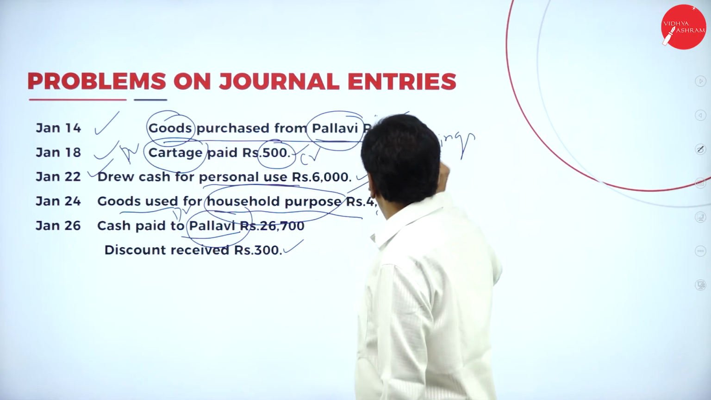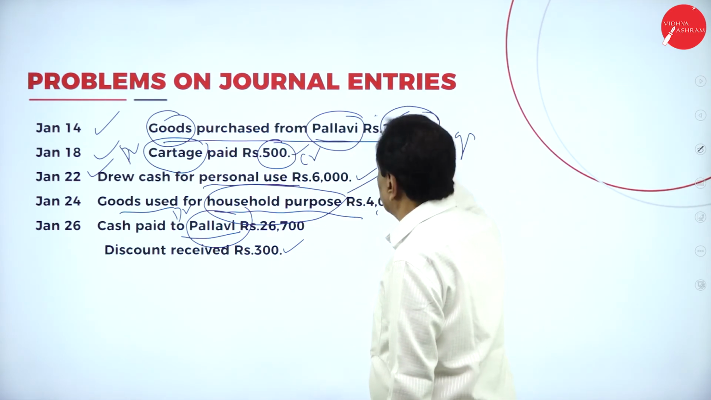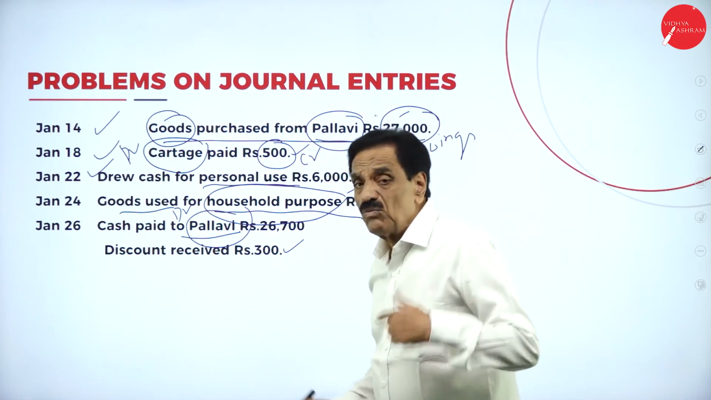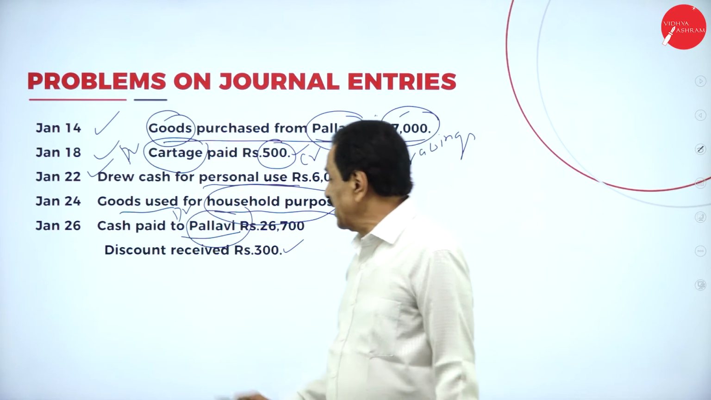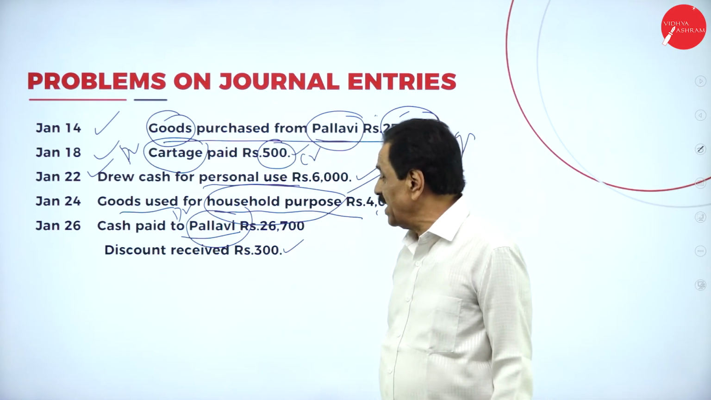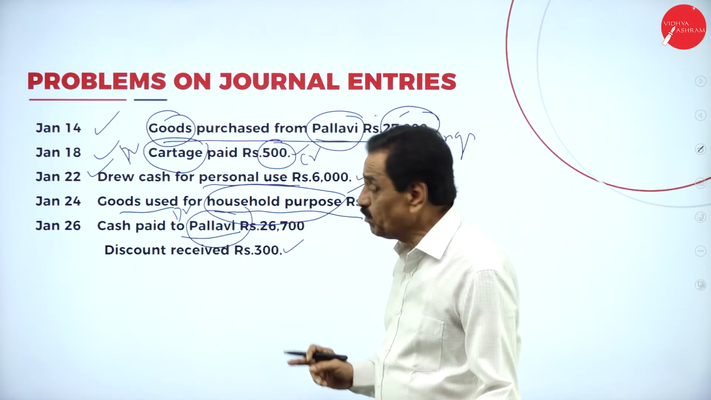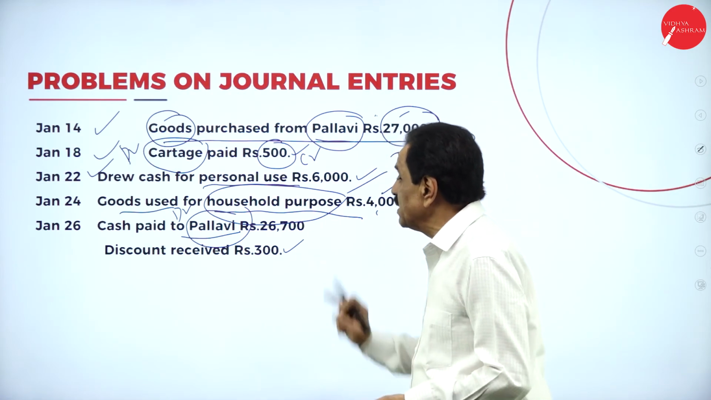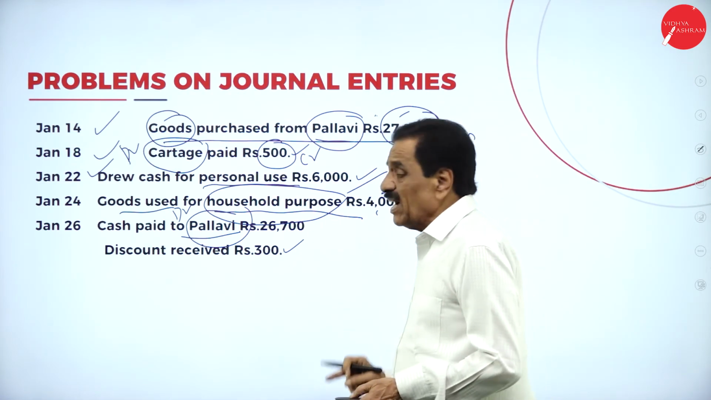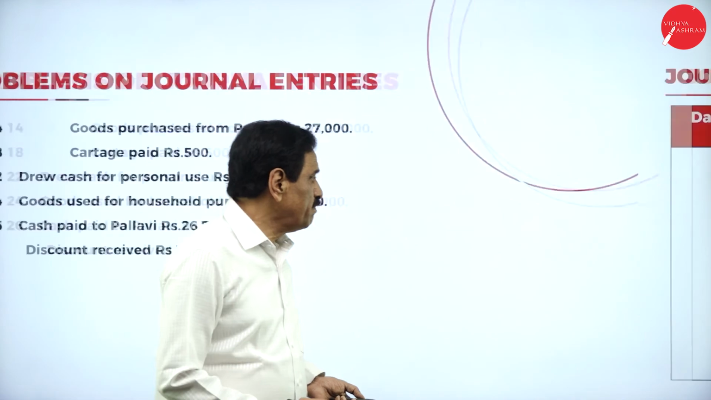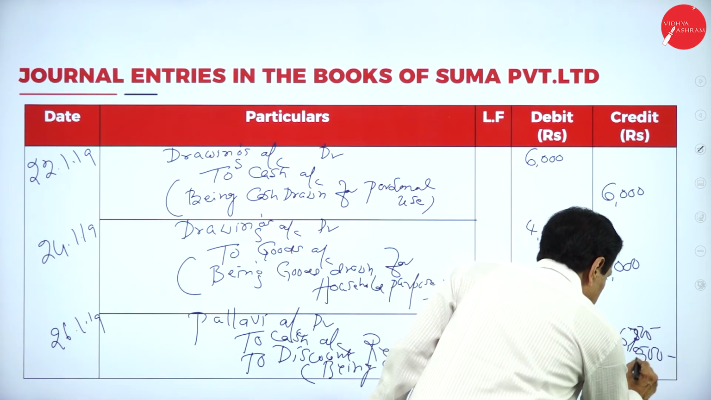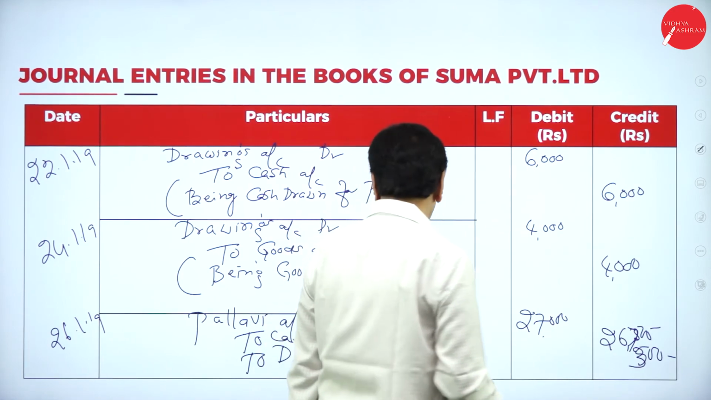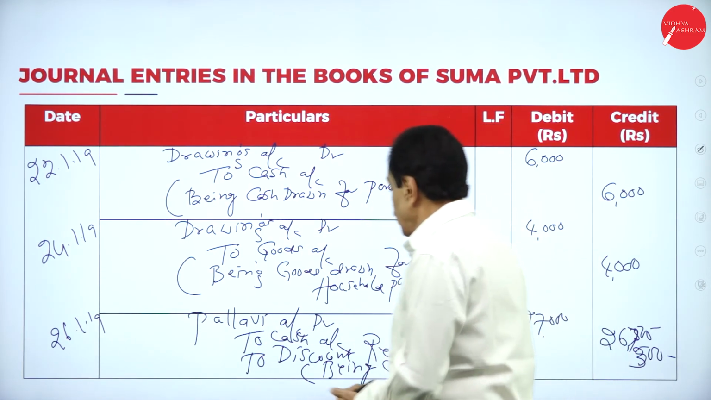See the board. We have received the goods from Pallavi. How much money? 27,000. Now we are going to pay how much money? 26,700. How much discount received? 300. So how much you are going to pay? 26,700 and 300 is the discount.